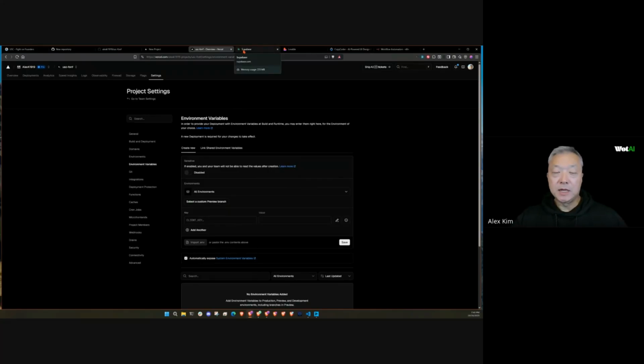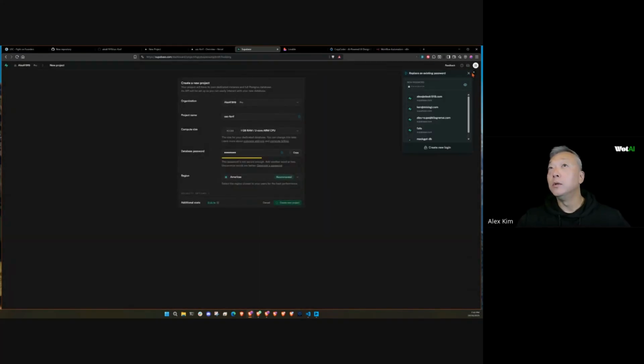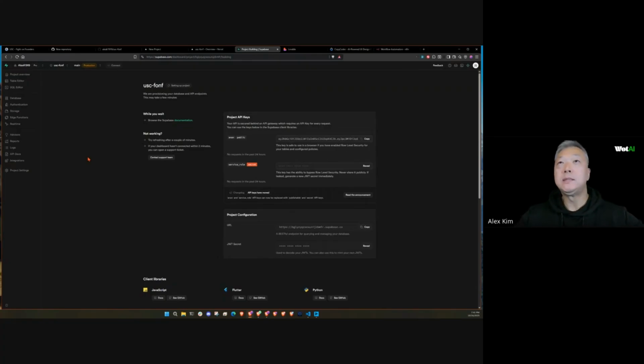The next thing we want to set up is Supabase. Basically, this is your database, your authentication mechanism, as well as your storage. So Supabase is very, very popular right now because one, it's very easy to use and it has all these capabilities built in where you don't have to go and integrate with, let's say, 3 different systems to have storage, to have authentication, and to have a database. I personally have broken off from Supabase, but for our purposes, we're going to stay inside of Supabase. And let's go ahead and, I didn't finish creating this, so let's go ahead and create this project. We'll ignore this. So now we have a Supabase instance, right?